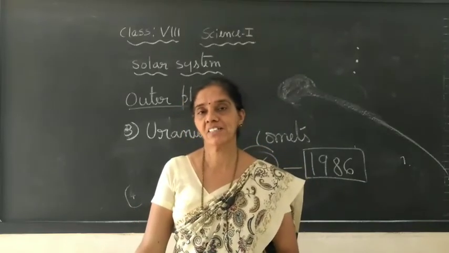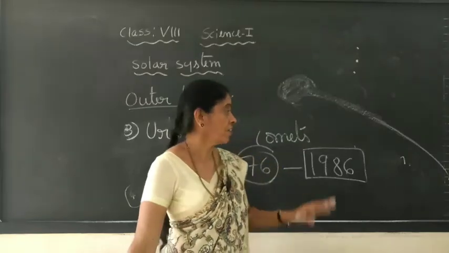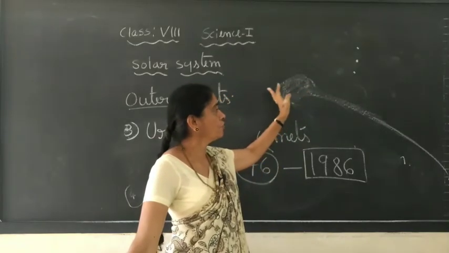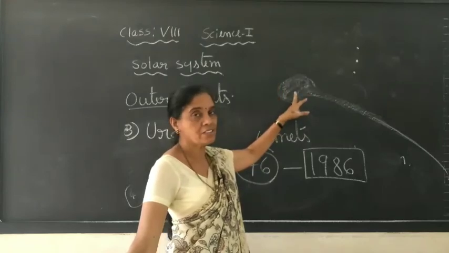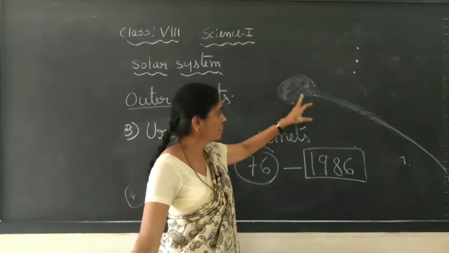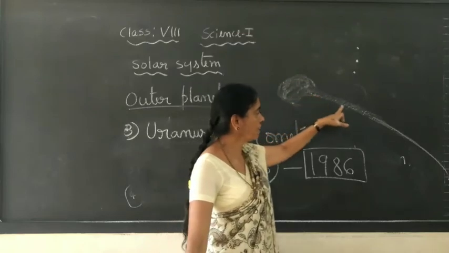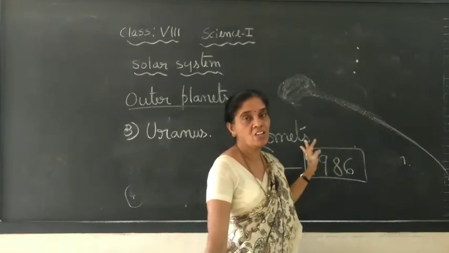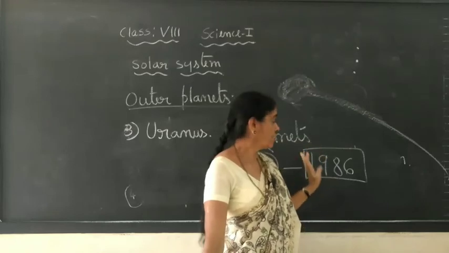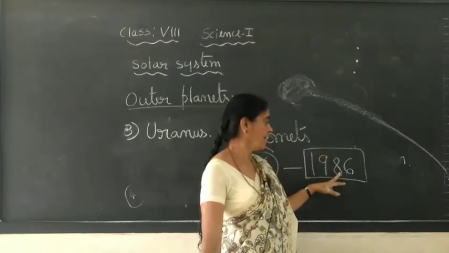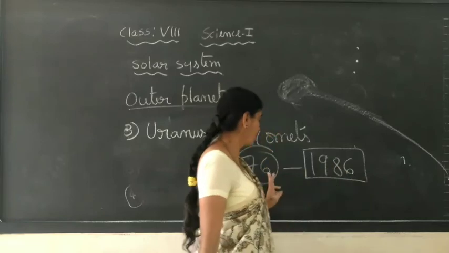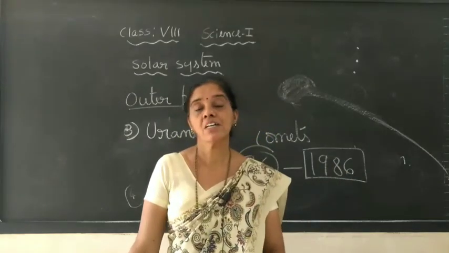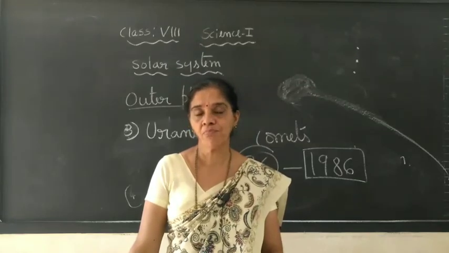And comets are nothing but what we call dirty balls. It is condensed air and dust, etc., and it forms a tail when it comes close to the sun. Due to the heat energy, the gases get evaporated, and it appears as a tail-like structure. And the famous comet is Halley's. After 76 years, after 1986, you add 76, you will get the year in which you can see this famous comet once again. Okay, thank you, children.